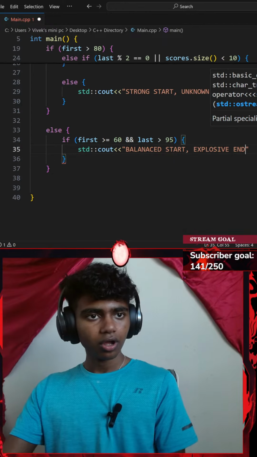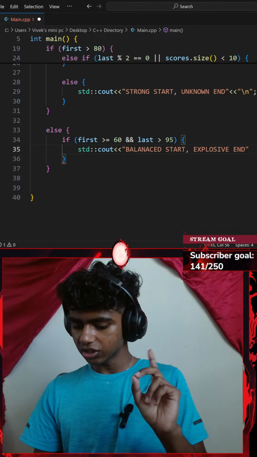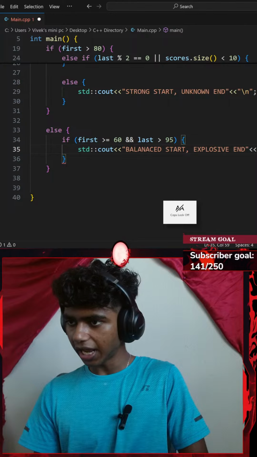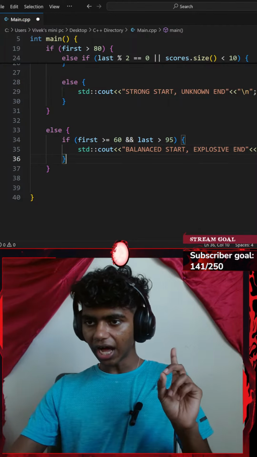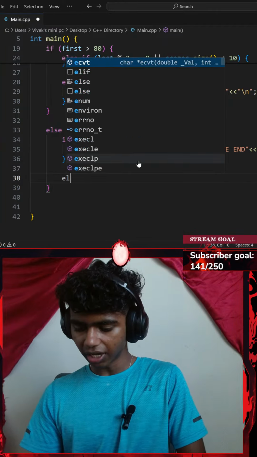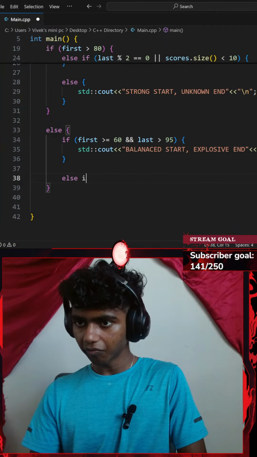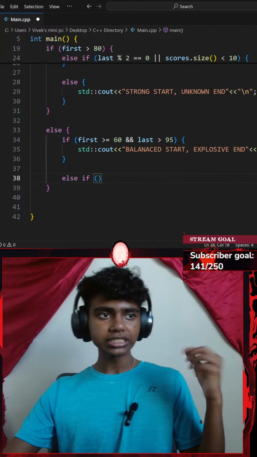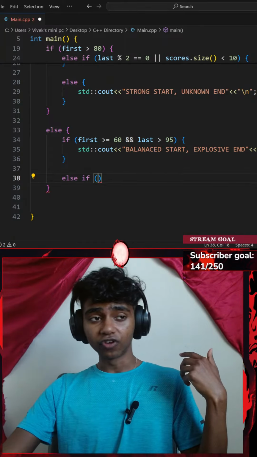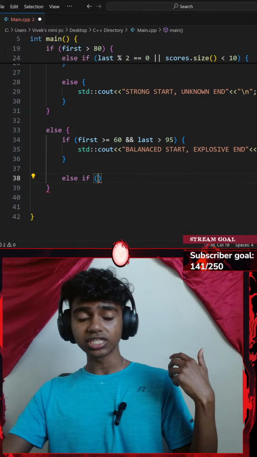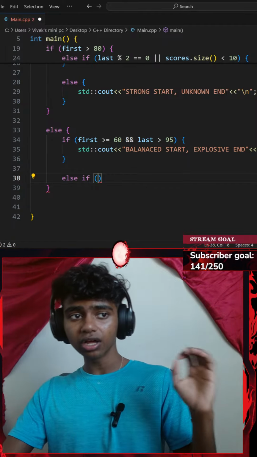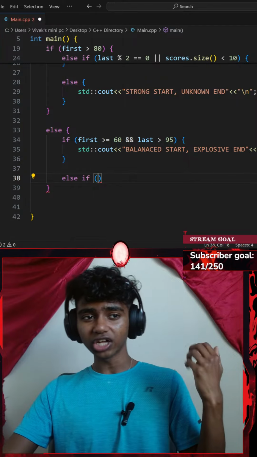There we go. Okay, perfect. I will be ending this with an insertion operator and a new line, so \n and a semicolon. And then I add an else if here, so let me go ahead and add an else if. There we go, else if a pair of parentheses. Else if my first variable is less than 50 and my last variable is less than 50 as well, I print weak edge front and back.